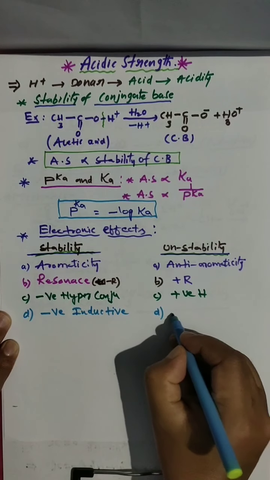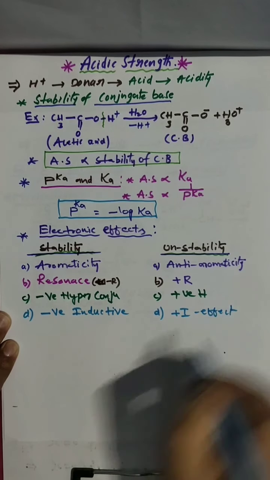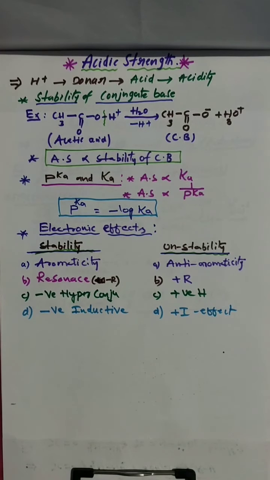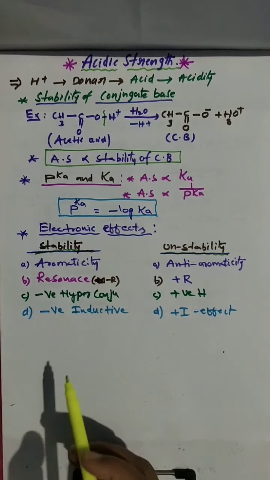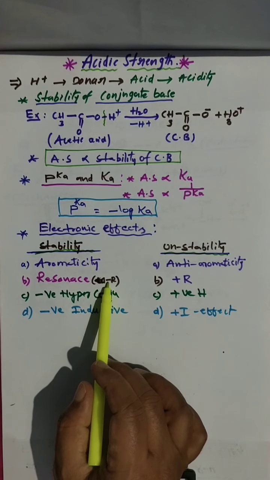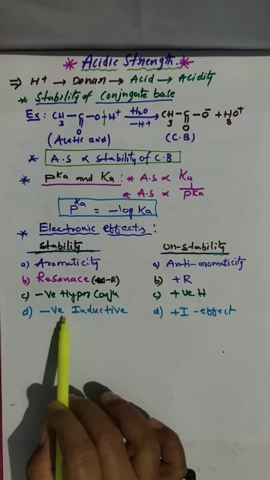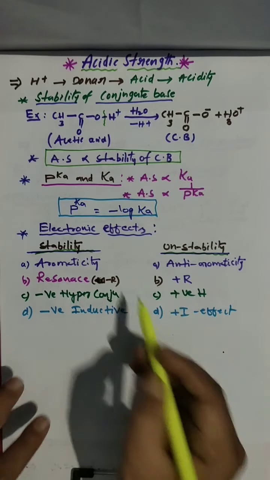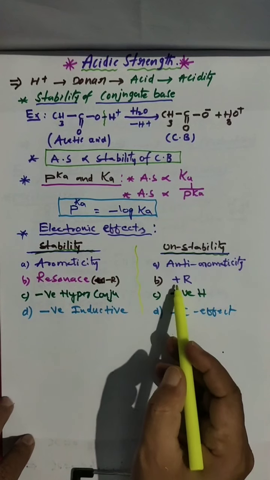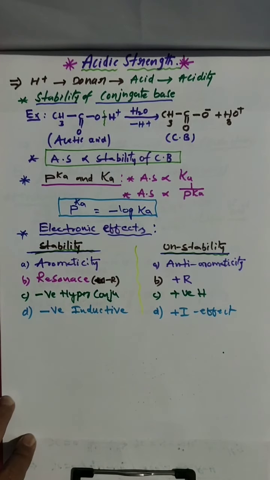If it shows plus I effect, that is unstable. This is the thing you have to remember. You have to check what type of effects the given compound has. Aromaticity is there, stable. Showing resonance, that is minus R, stable. Showing negative hyperconjugation, stable. Showing negative inductive effect, stable. Reverse: anti-aromaticity is there, unstable. Plus R effect is there, unstable. Plus hyperconjugation, unstable.